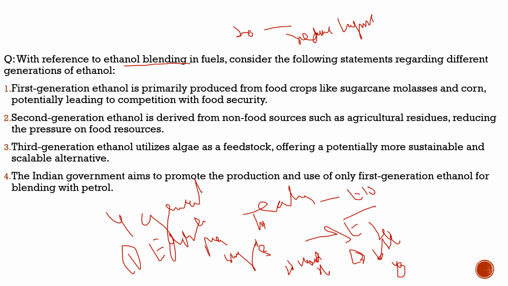So these are four kinds of ethanols which can be essential for the ethanol blending. But right now, the major ethanol which we use for the ethanol blending, we get from the first generation.